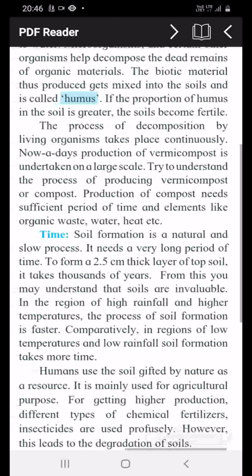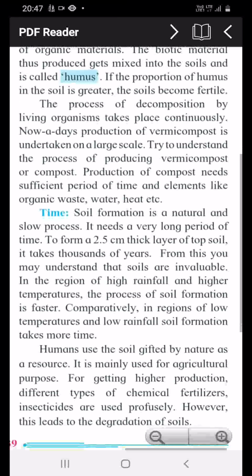Just underline this line: in the region of high rainfall and higher temperature, the process of soil formation is faster, but comparatively in the region of low temperature and low rainfall, soil formation takes more time. So it needs high rainfall and higher temperature.